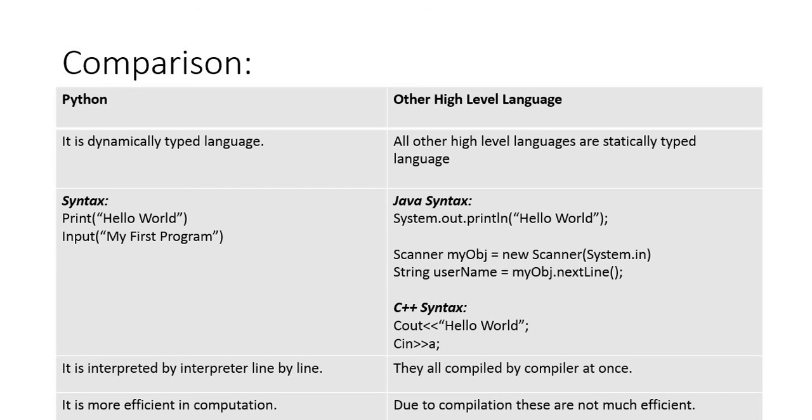If we have to take input, we do it with the Scanner class in Java. Whereas in Python, we just have to write the command input. Python language is not compiled. It is interpreted line by line. On the other hand, other languages' code is compiled by a compiler, then executed. The advantage of Python is that its interpretation feature makes its computation faster than other languages.